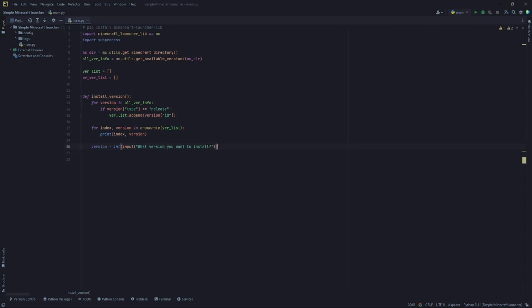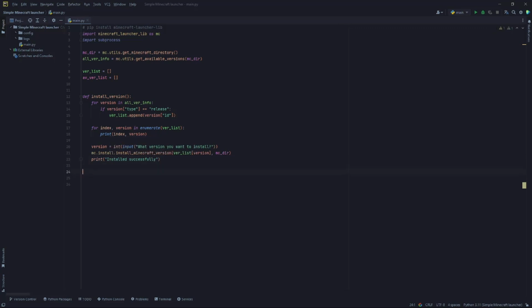And then we'll get the number and install it with mc.install.install Minecraft version, the version, and the Minecraft directory. And just for debug purposes, or for the users to know, we will print that installed successfully.